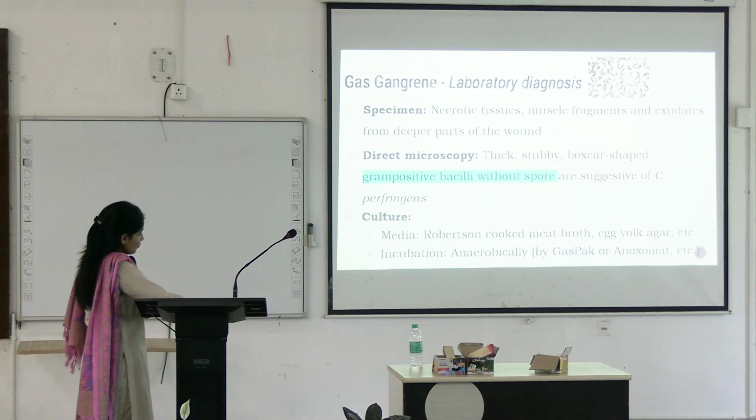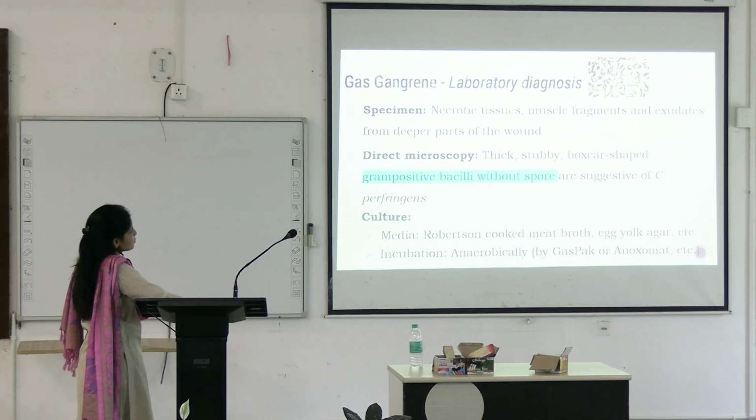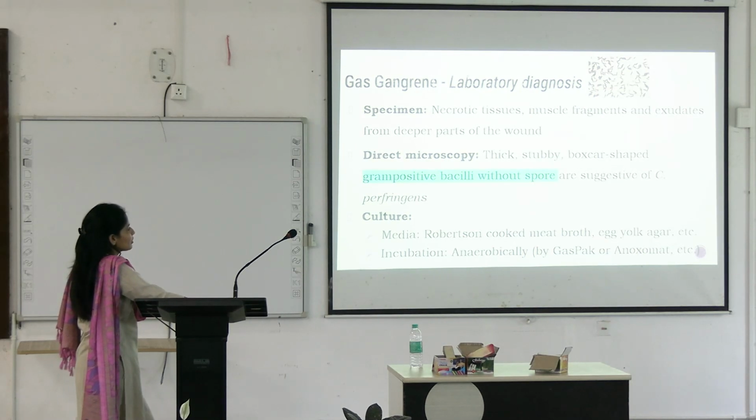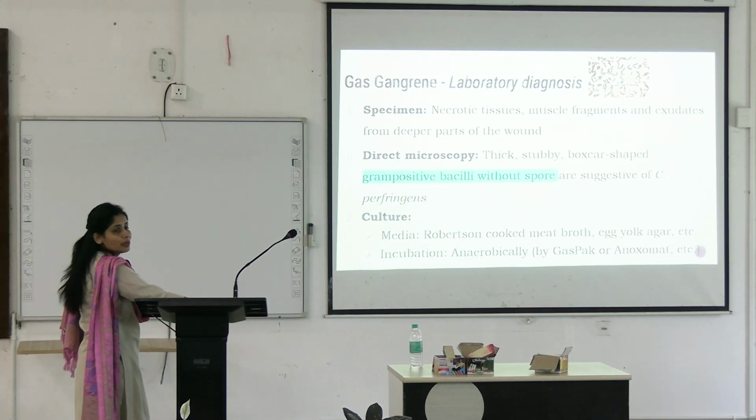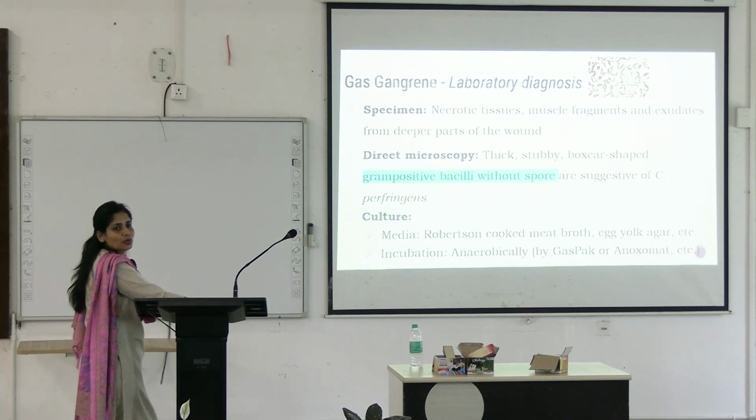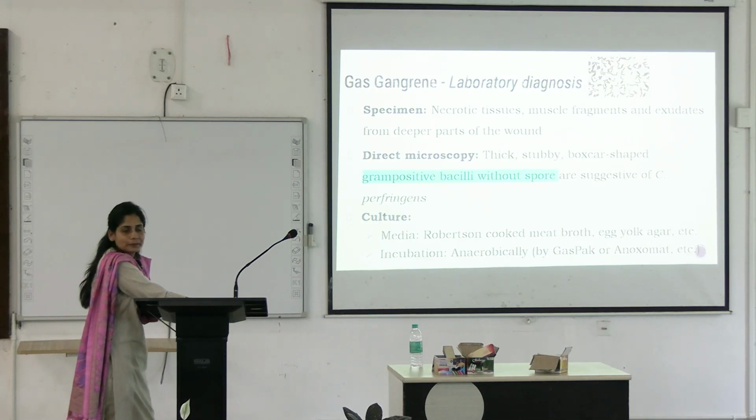Then, what are the specimens you are taking here? Similarly, the necrotic tissue, muscular fragments or exudates from the deeper parts of the body, you will take for the diagnosis. In direct microscopy, I told you will see thick, stubby, boxcar shaped bacteria like this, but there will be no spore. What kind of spore was Clostridium perfringens showing?